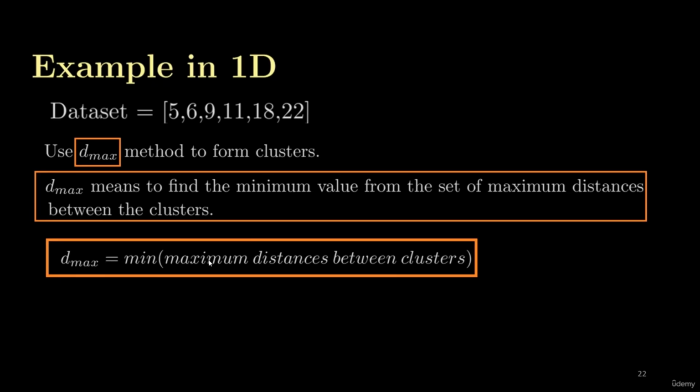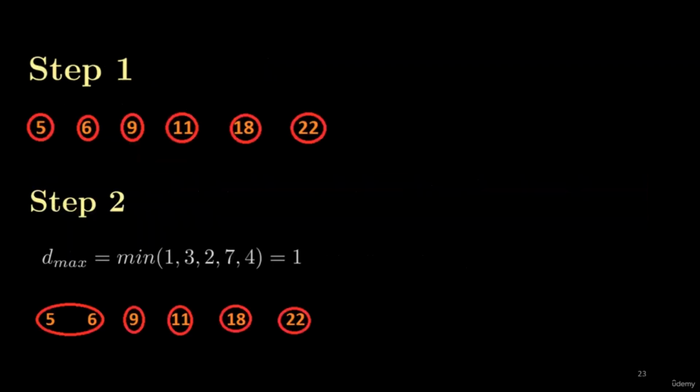We will make a set like we did in the previous 1D example, but this time the set will be made using maximum distances. When the set is made, we will select the minimum value. So let's start this example and apply all the steps of hierarchical clustering. The first step of the algorithm is to assign each data point a cluster. I have 6 data points, so I have assigned each data point a cluster, and I am starting with 6 clusters here. Step 2 is to find the maximum distance between the clusters, because we are following a maximum distance criteria in this example.